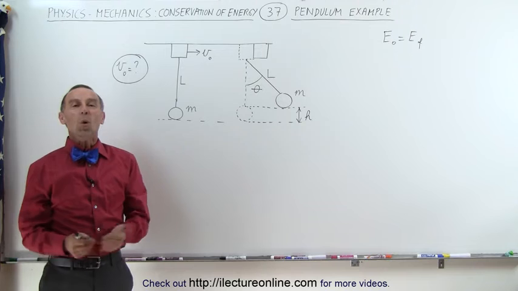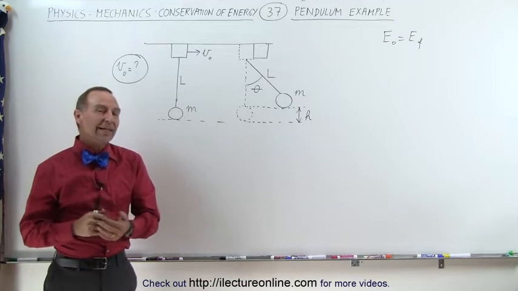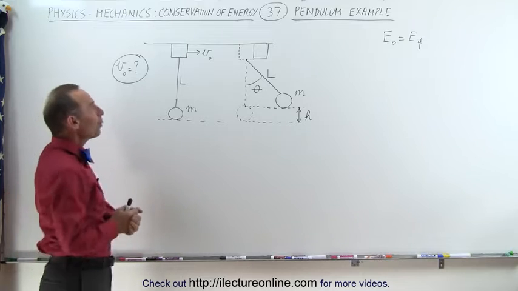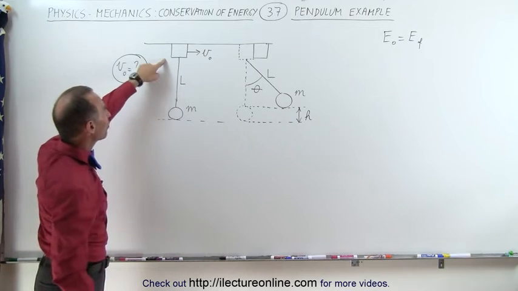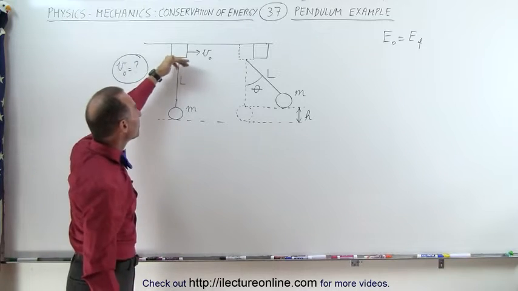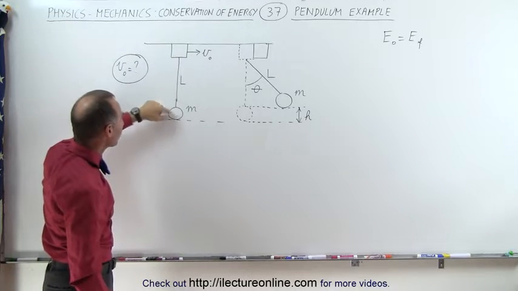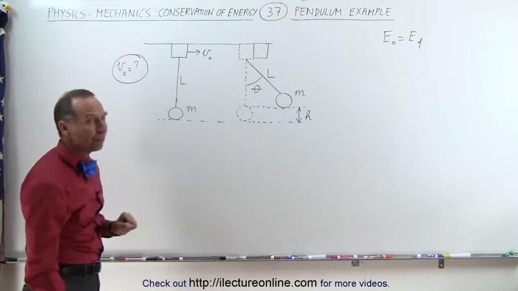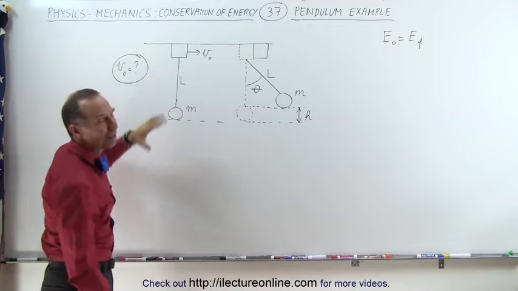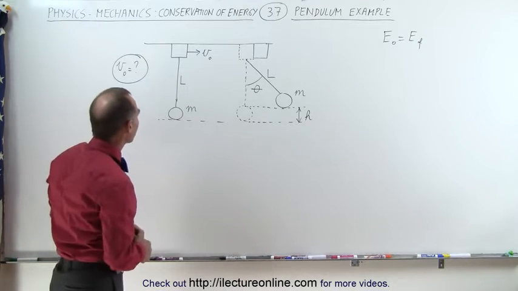Welcome to Electron Line. Let's now do a problem with a pendulum and conservation of energy. What we have here is a block which is suspended from a railing on the ceiling that is moving at velocity v. Suspended from the block, we have a pendulum of length L and mass m, assuming that the bar here holding the mass to the block has zero mass.